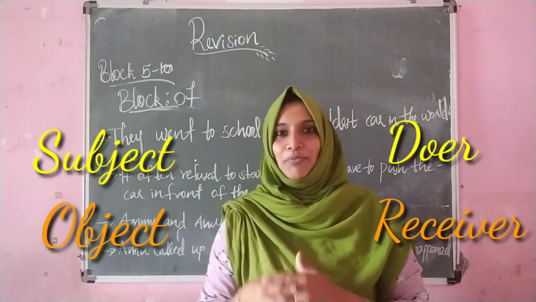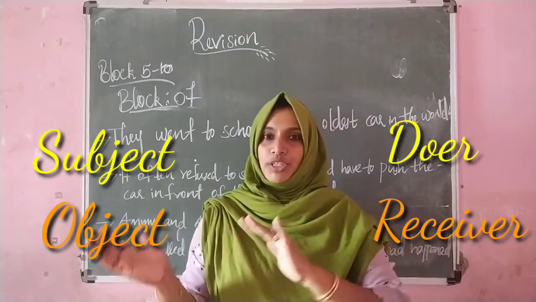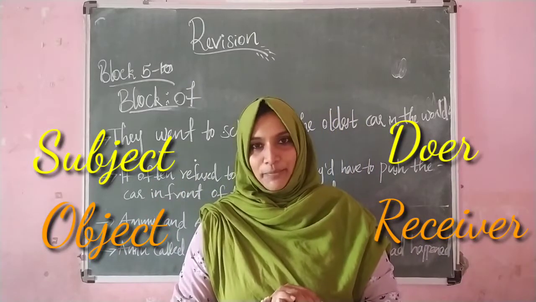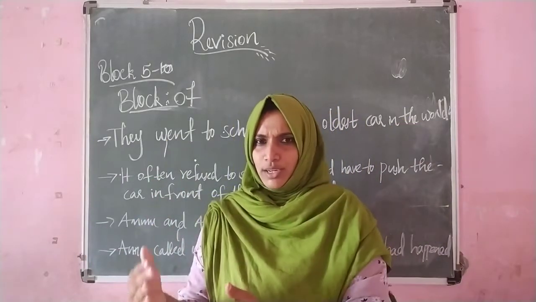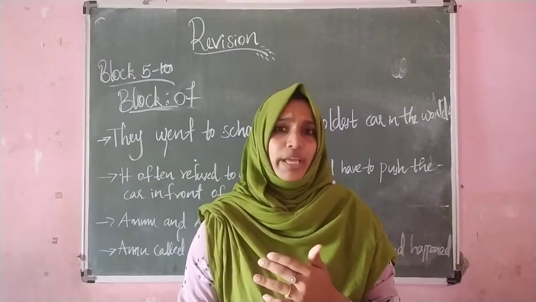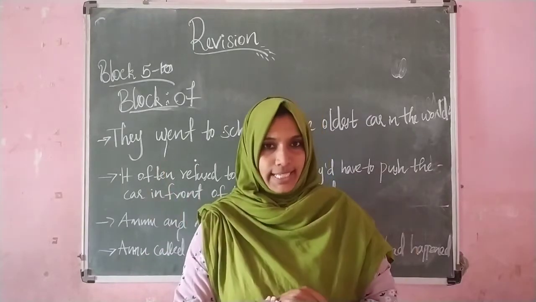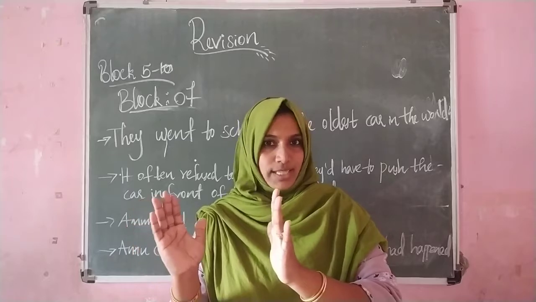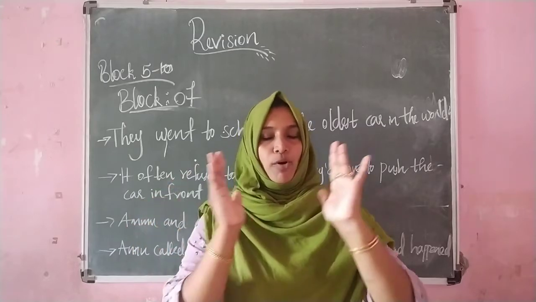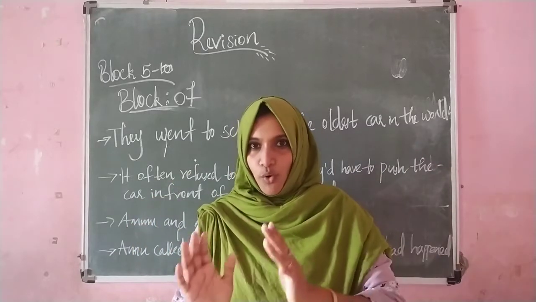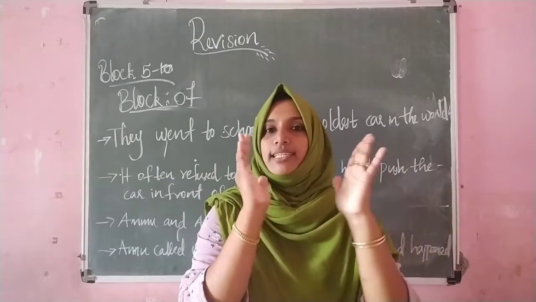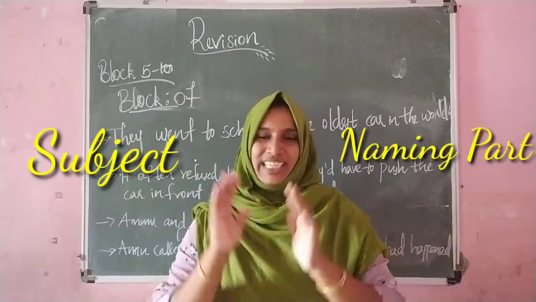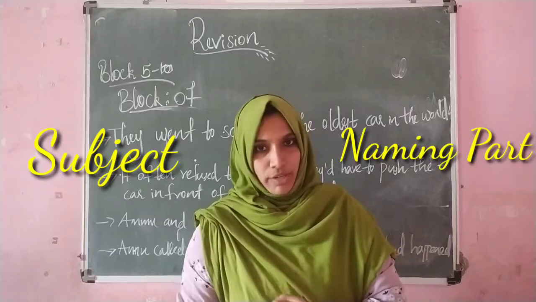Okay, so let's come to the topic compound subject and compound predicate. Before learning this, you have to know about subject and predicate. Subject, as I already told you, is about the doer of action, or you can learn that it is the naming part. It includes a naming word.